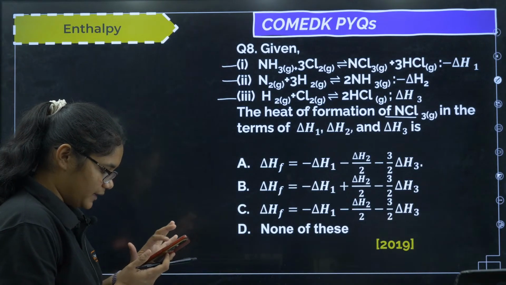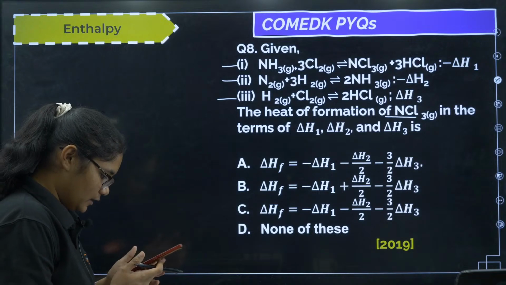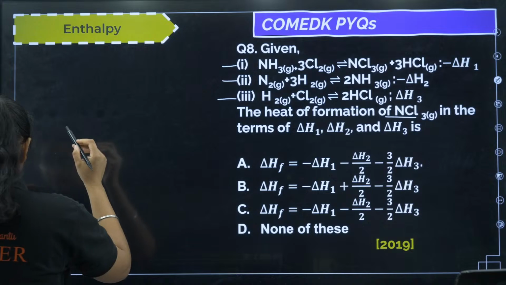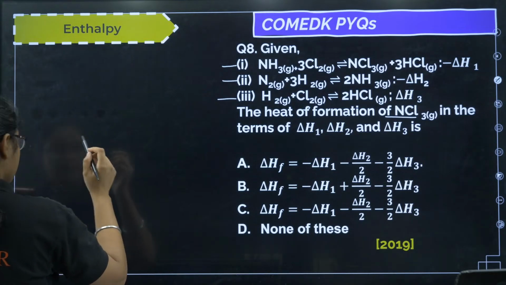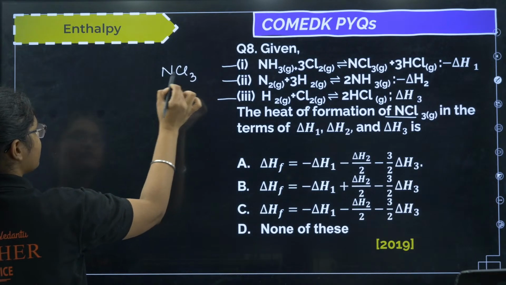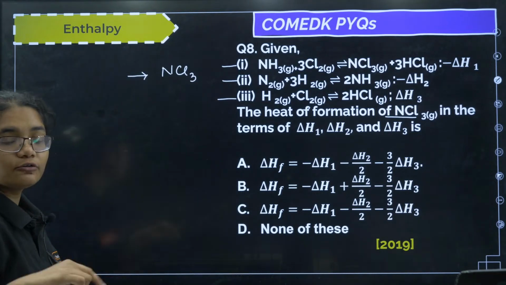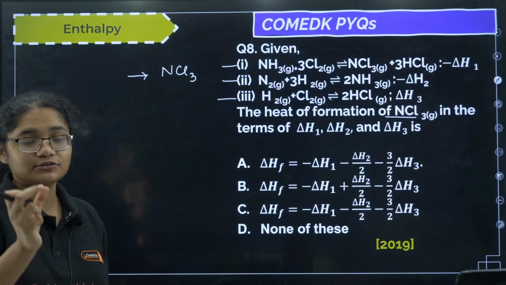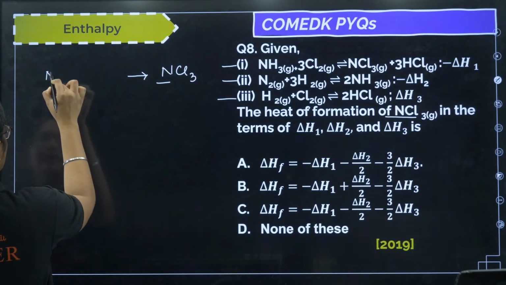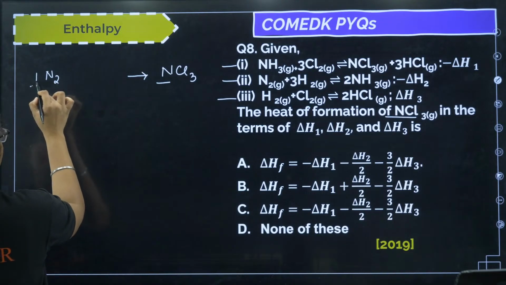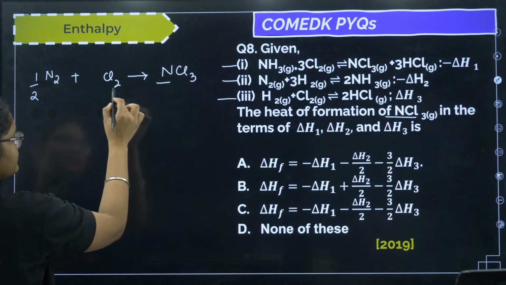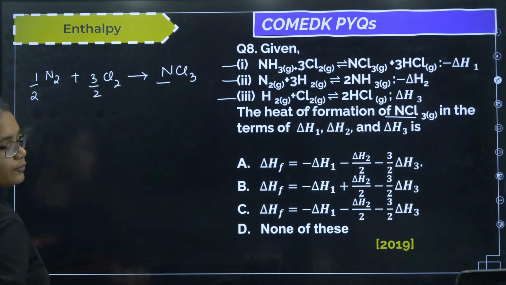So just a minute. Okay, so now let's see, I want to form NCl3, okay. This question all of you please check. If you want to form NCl3, the elements should be in their native state. So what is the native state of nitrogen? N2, right? I need only 1 nitrogen, so half N2 plus Cl2 is the native state, but I need 3 by 2 Cl2, okay.